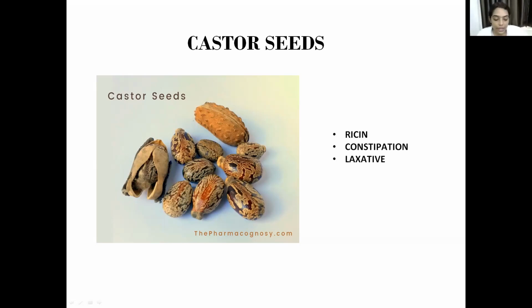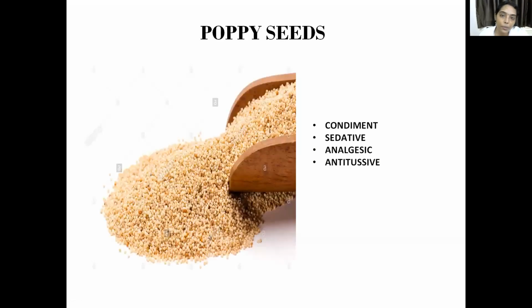Then coming to the next seeds. So these are poppy seeds. In Telugu, you call them gasagasalu. Then there is a particular opioid which is obtained from poppy. If it was a class, I would have asked you. I hope you are answering on the other side. That will be morphine. Opioid morphine is obtained from poppy seeds.